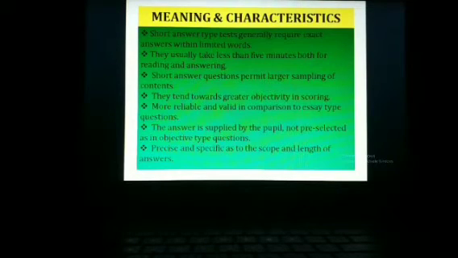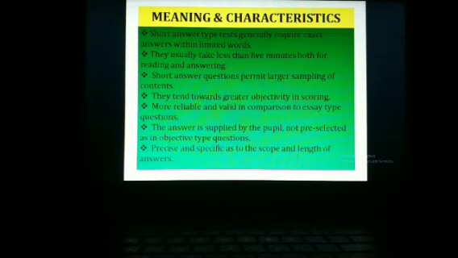The answer is supplied by the pupils themselves, not pre-selected like that of the objective type test. In objective type test, generally the questions are there, the answers are also there. The student has to select only the best or the appropriate answer out of multiple choice or out of a given box.